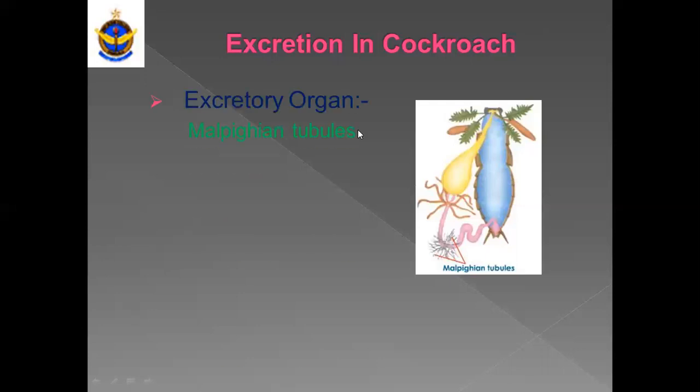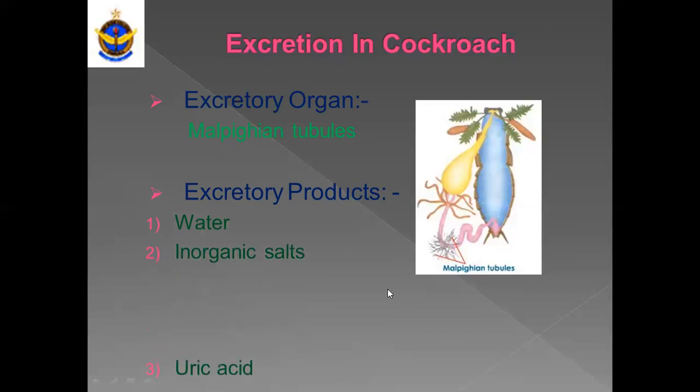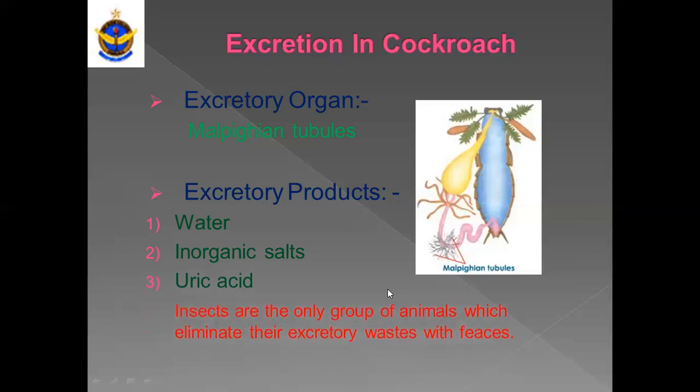Here the excretory organ is Malpighian tubules and the excretory products are water, inorganic salts, uric acid, and undigested food. Undigested food is also there. Insects are the only group of animals which eliminate their excretory waste with feces.